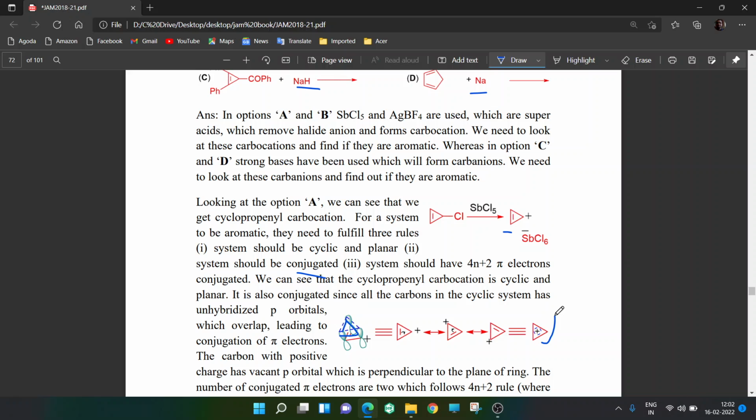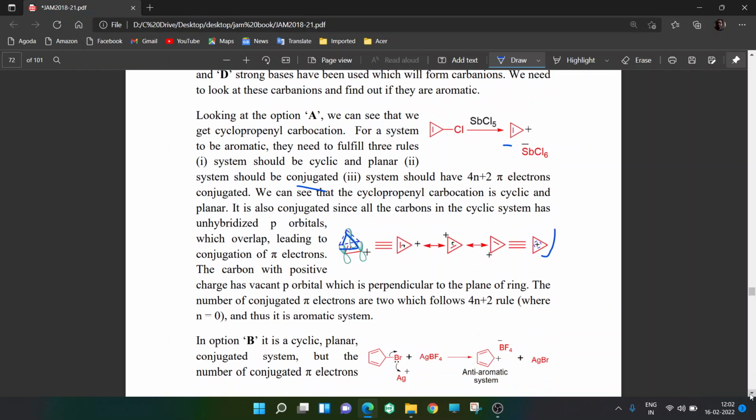What are the rules? It is cyclic, planar, conjugated. Finally, the C gives if it is aromatic or not. It should have 4n plus 2 conjugated pi electrons, where n can be any number. It can be 0, 1, 2, 3, 4, anything. Okay. So how many pi electrons are there which are conjugated in the pi system? So 2 electrons are there, you can see 2 electrons are moved.